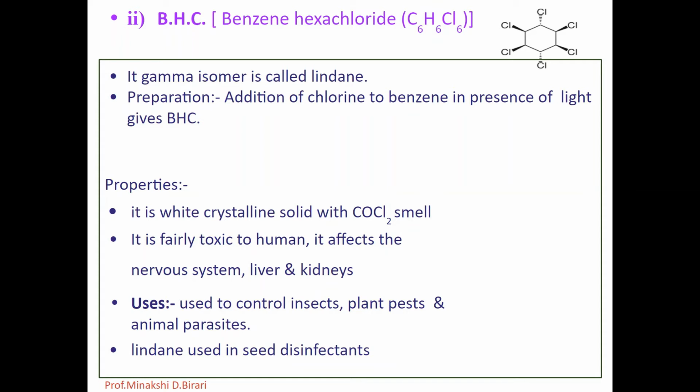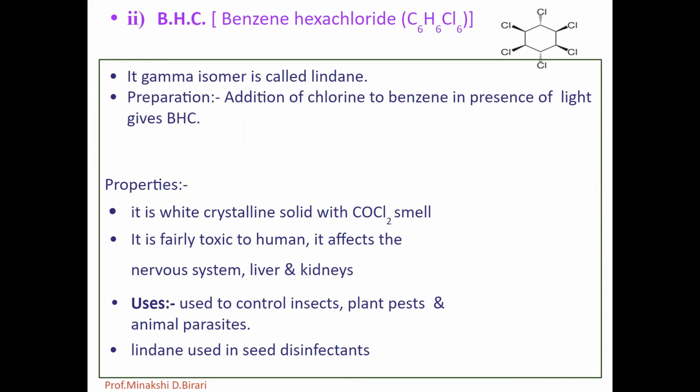The pure isomer, also known as lindane or gamma BHC, is an almost white crystalline solid having melting point 110 degrees Celsius with a smell resembling poison. It causes tainting of foods with which it comes in contact.